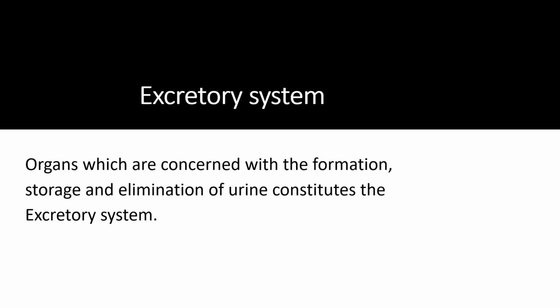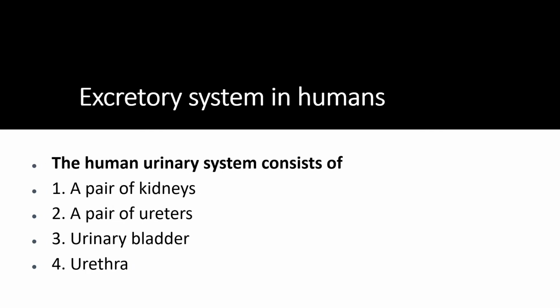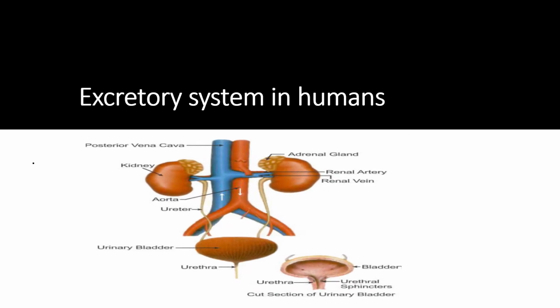First, let us understand the definition of the excretory system. It involves the organs which are concerned with the formation, storage and elimination of urine. If you see the excretory system in humans, it consists of 4 parts: a pair of kidneys, a pair of ureters, the urinary bladder and the urethra. So in this you can see the parts of the excretory system in detail.